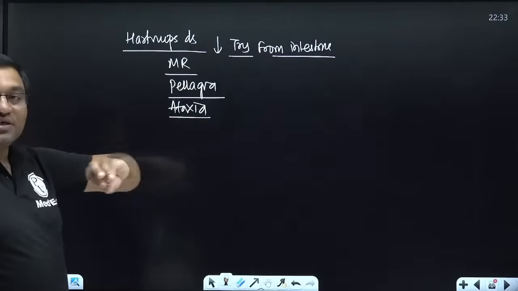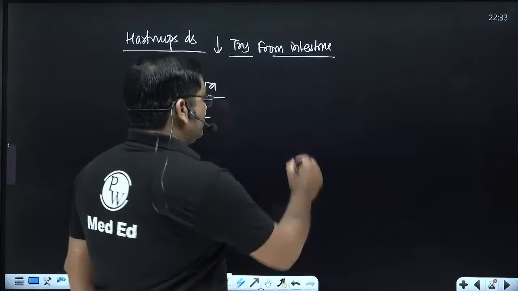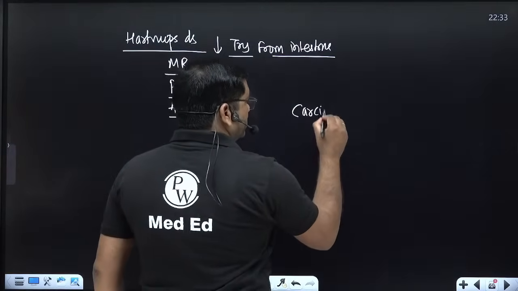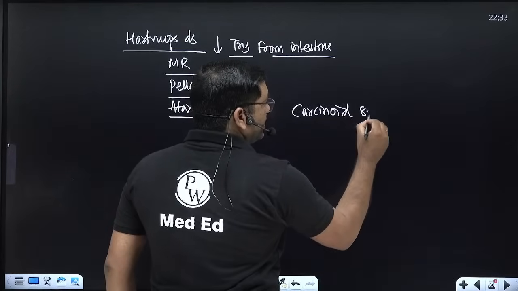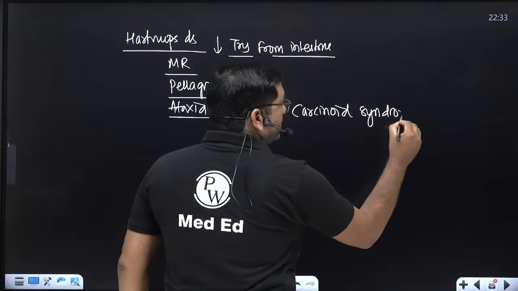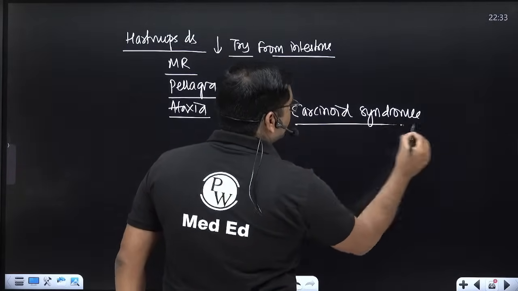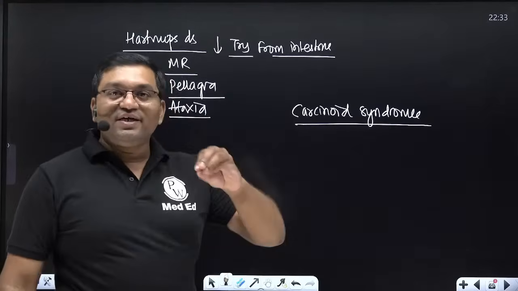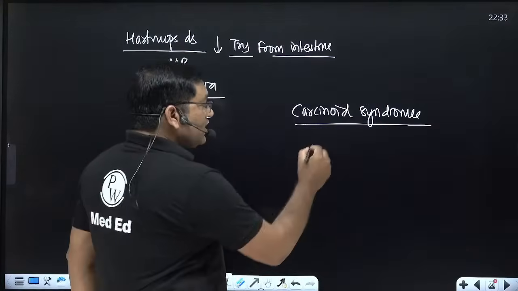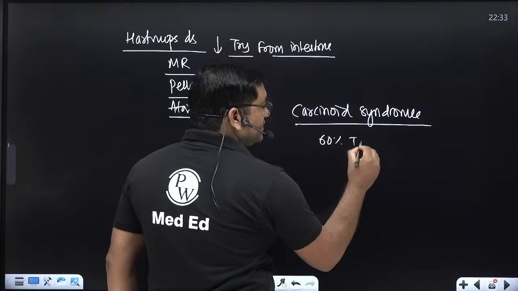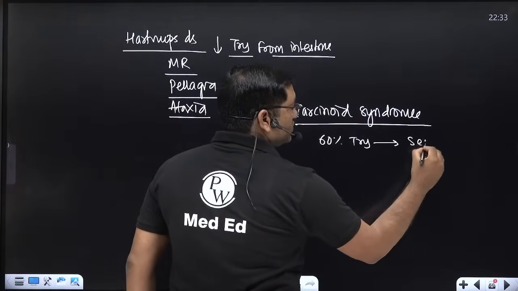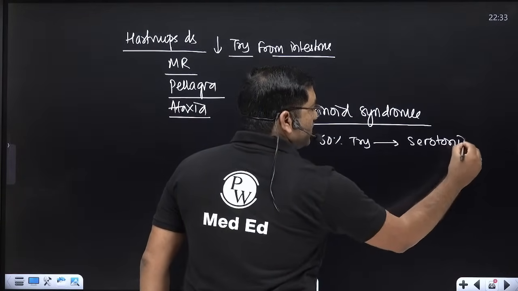Apart from this, carcinoid syndrome. Carcinoid syndrome is argentaffinoma. It is a tumor of argentaffin cells of the intestine where more than 60% of tryptophan is diverted for serotonin production. So increased serotonin causes the symptoms.